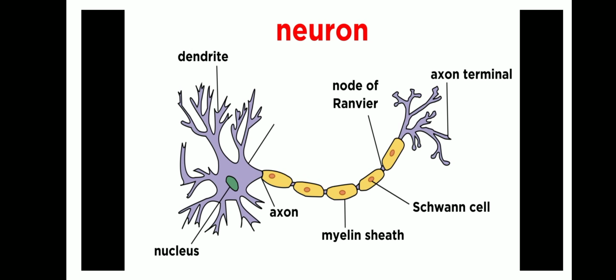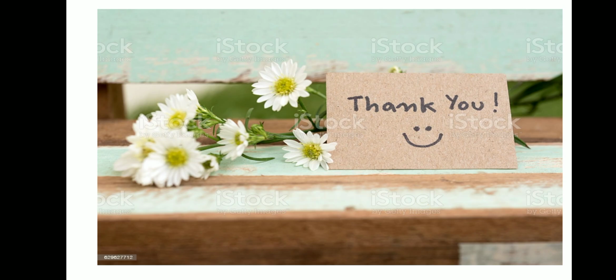Okay, this is about the nervous tissue. Nervous tissue is made up of what? Neurons. With this, I'll wind up this class.